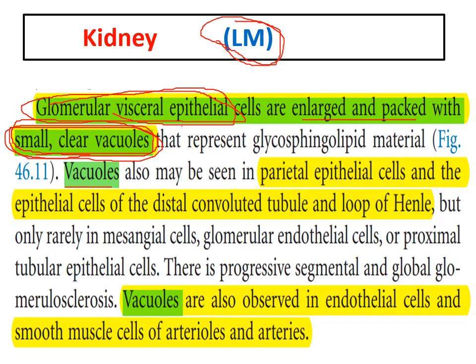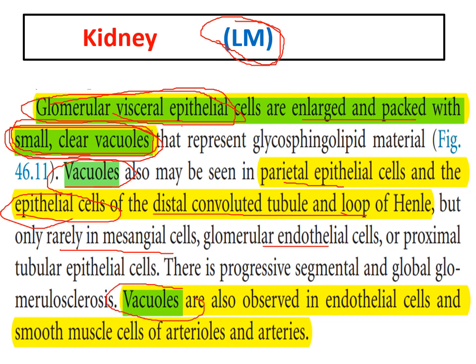These clear vacuoles can be seen in the parietal epithelial cells and in the distal convoluted tubule and loop of Henle, and the epithelial cells of the distal convoluted tubule and loop of Henle can be shed in urine and can be seen. These epithelial cells of the distal convoluted tubule filled with this glycosphingolipid material can be seen in urine. They are rarely found in mesangial cells and endothelial cells or in the proximal tubular epithelial cells.